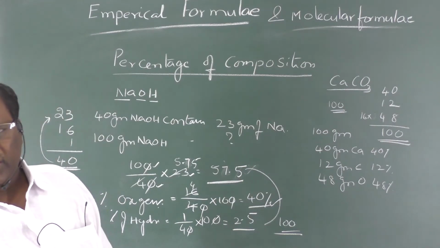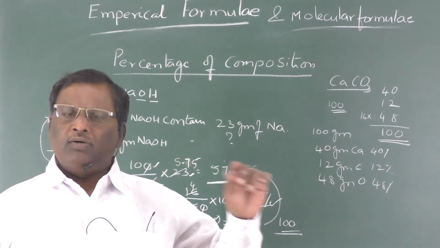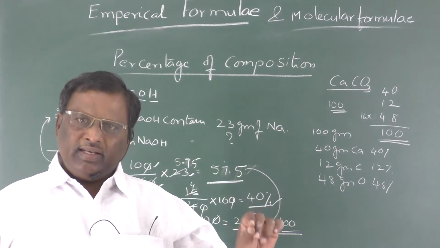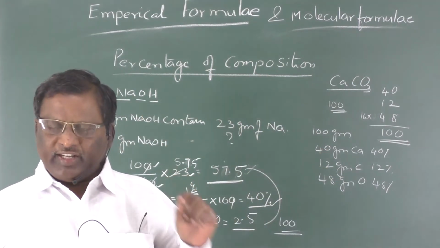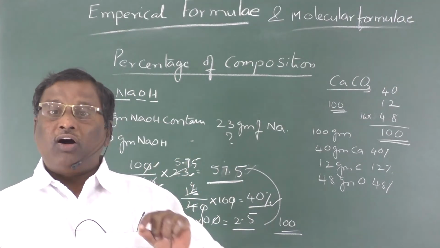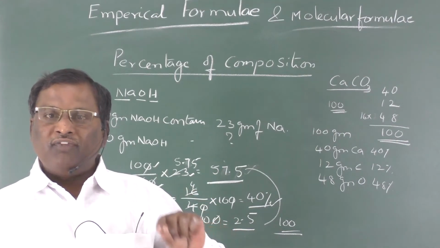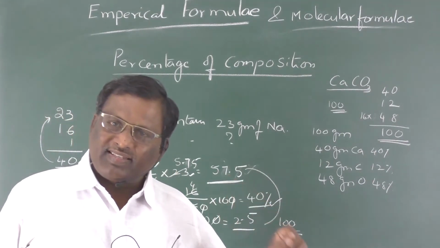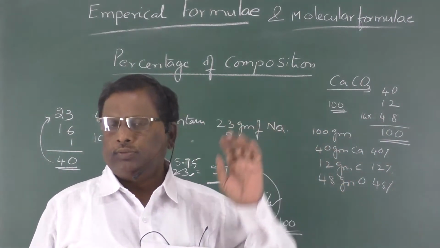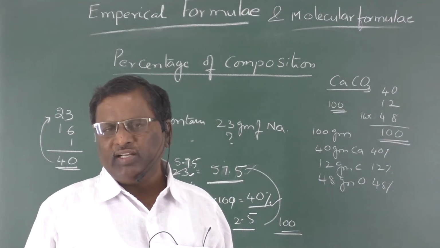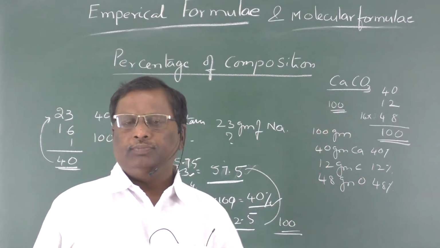Percentage of composition means the weight of an element of a compound that is present in 100 grams of that compound is known as the percentage of that element in that compound.